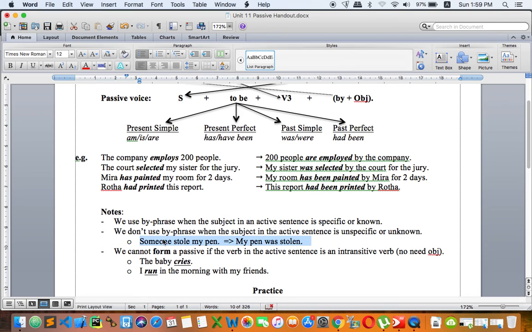Understand that? But if I say Dara stole my pen, then you can say my pen was stolen by Dara. Okay, because Dara is very specific, then you have to use by. However, when we use someone right here, because we don't know, then we don't use by.